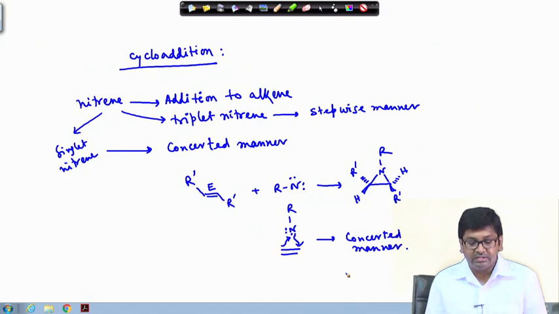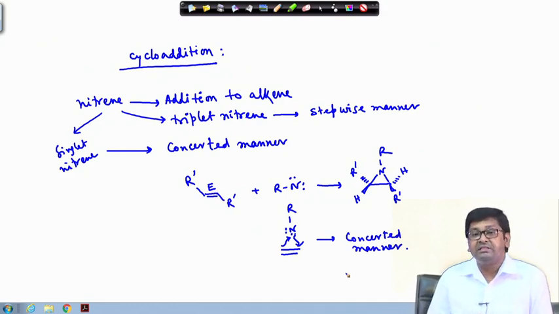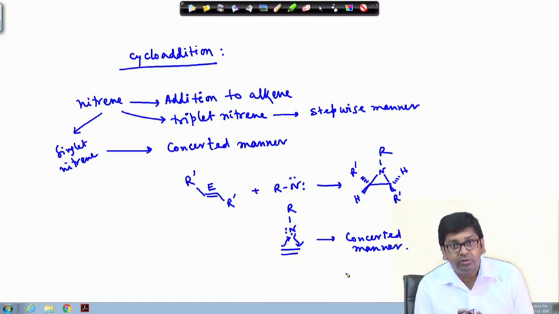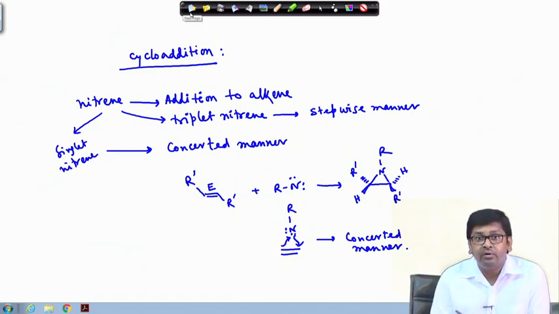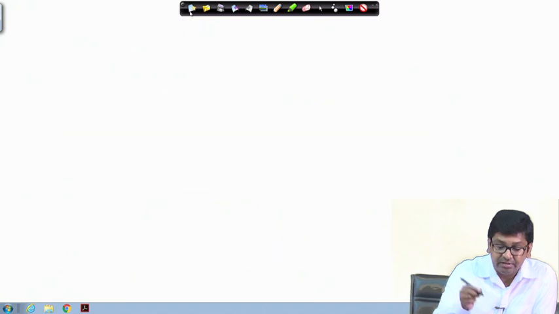Now, we will see how different types of alkenes actually react with various types of nitrenes, or nitrene-type reactive intermediates.